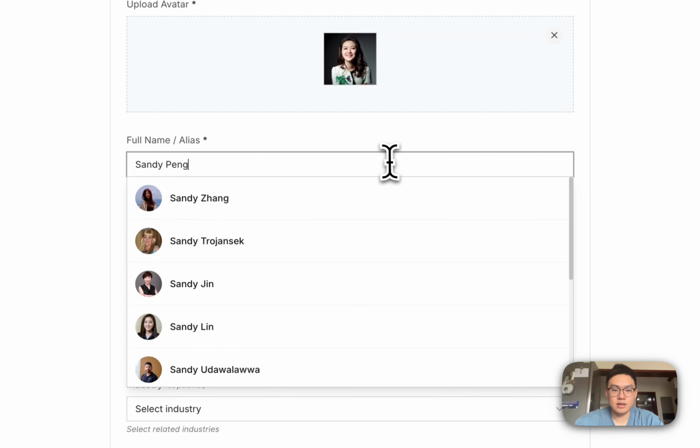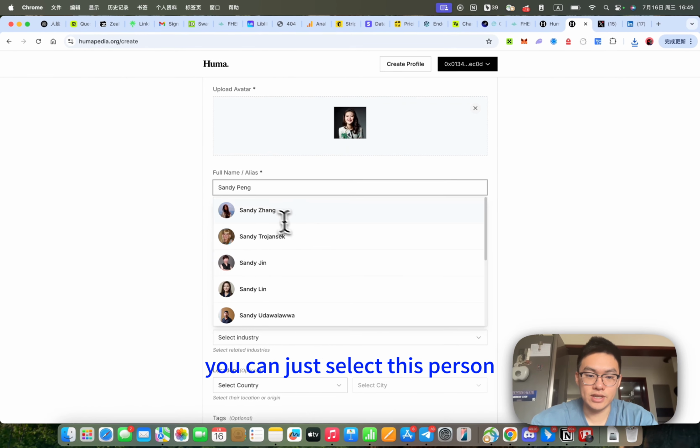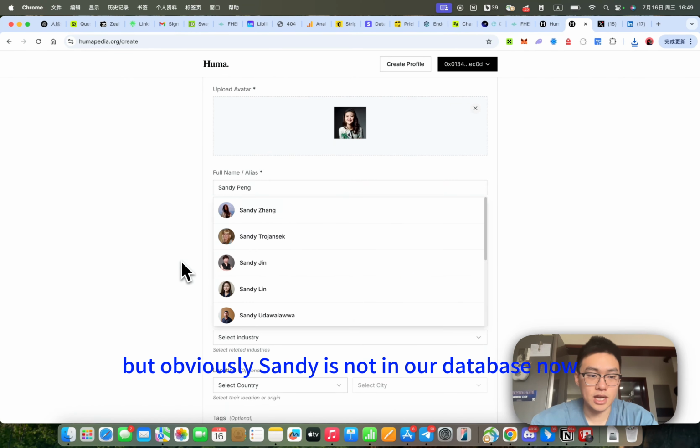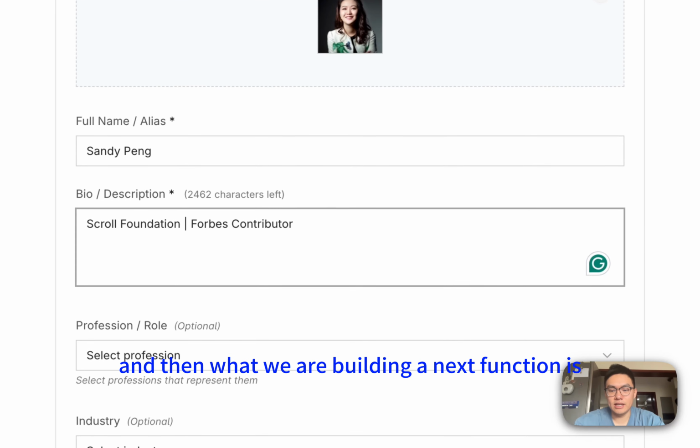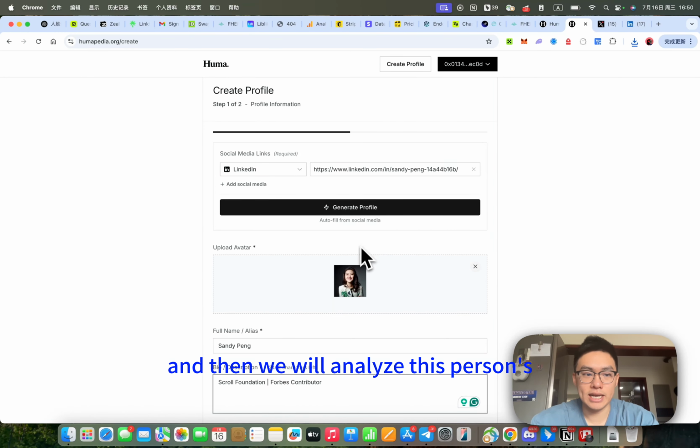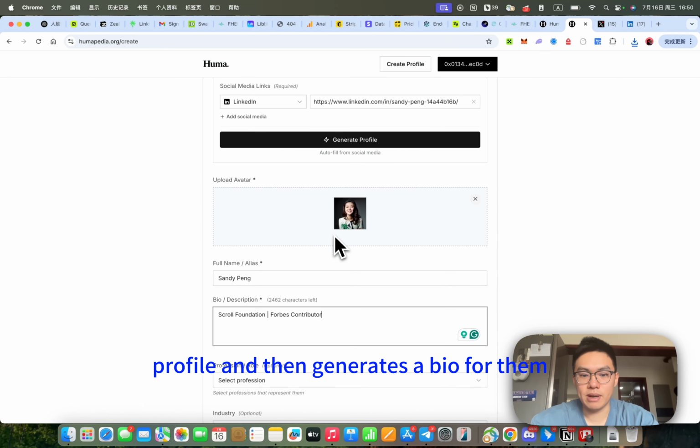Also, if someone already exists in the database, you can just select this person, but obviously Sandy is not in our database now, so you can create a new profile for her. If you don't know what to write for their bio or description, you can just do this and paste it here. And the next function we are building is autofill. This function is not ready yet, but it should be soon. We will analyze this person's profile and generate a bio for them, so you won't have to fill out the stuff. This is the most time-wasting thing when creating a profile, so we want to have this function later on.